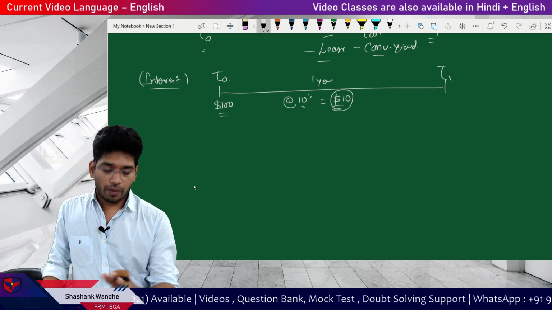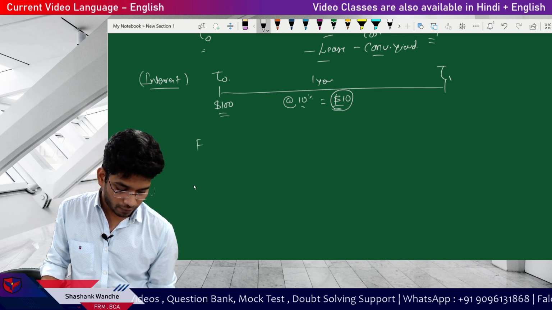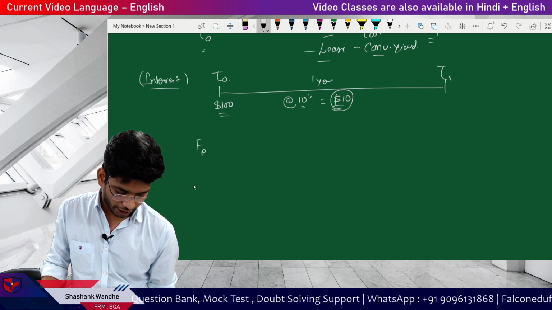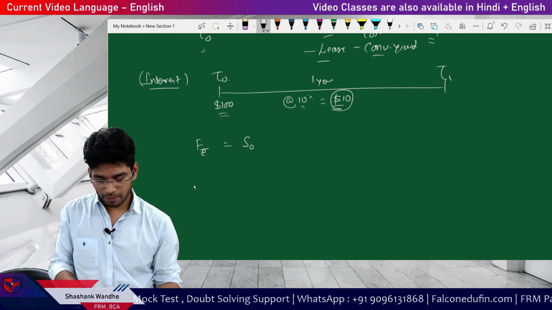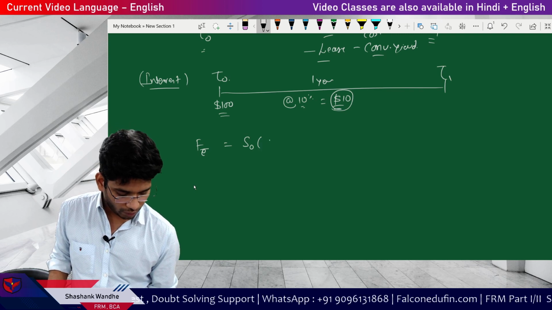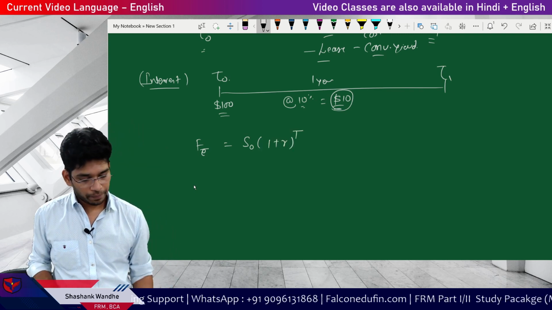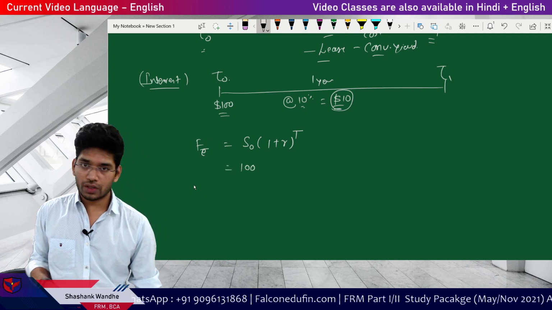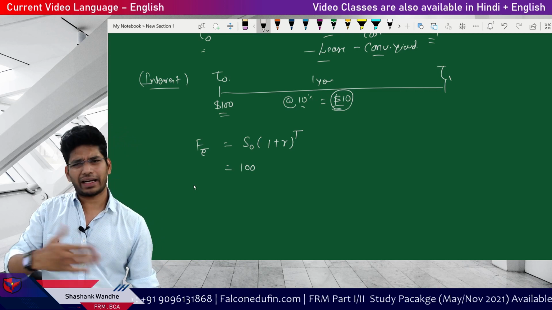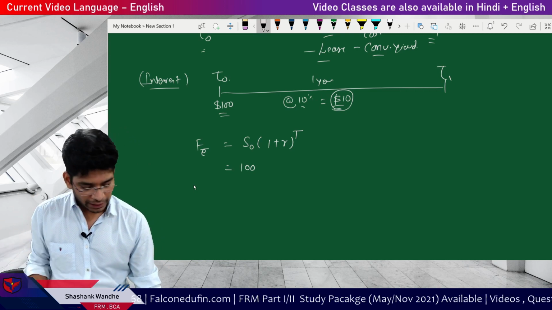We'll start with the fundamental, basic formula which is given in the book. The formula is: forward rate Ft at time t is equal to S0, the spot price, into (1 plus r) to the power t. Our spot is 100, gold is trading at 100 today. You can take any unit, 100 grams of gold or whatever is your preferred unit.